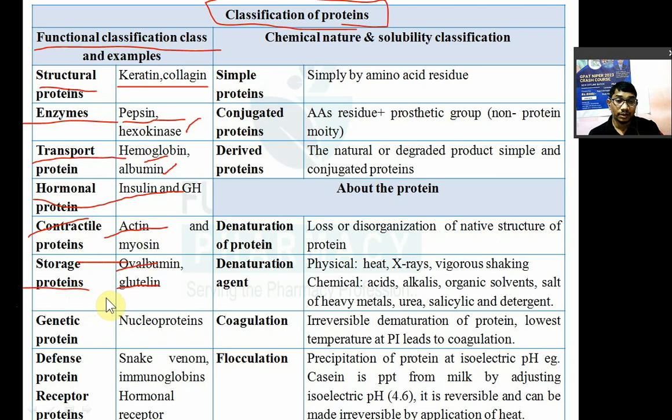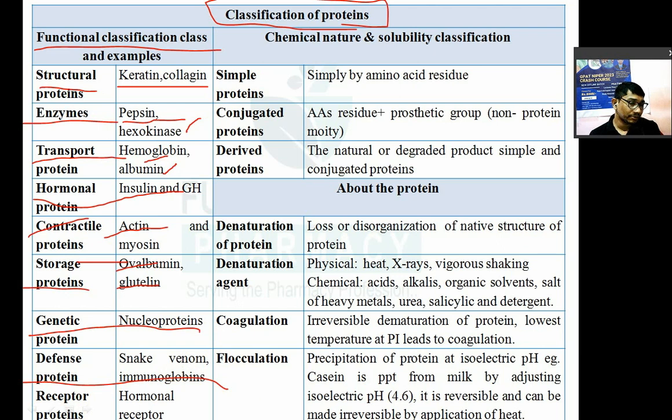Glutenin, it is found in the wheat. Now again, genetic protein like nucleoproteins, some proteins they are having function in the defense mechanism.